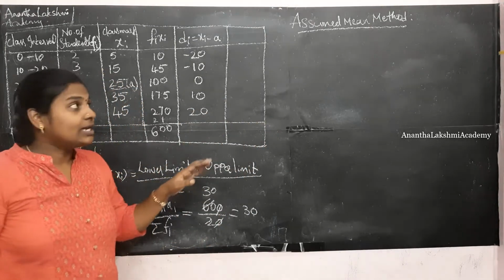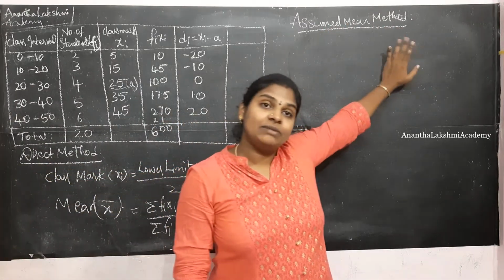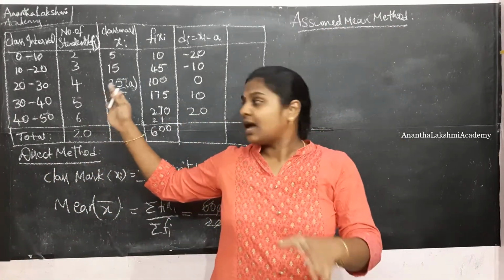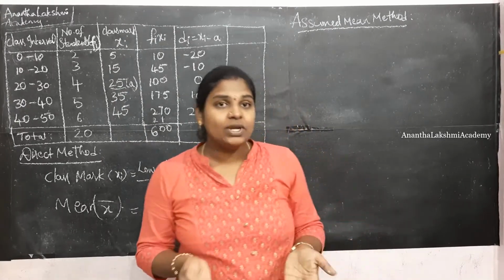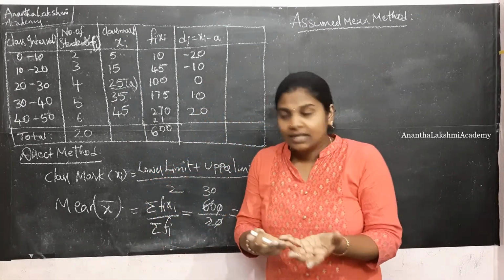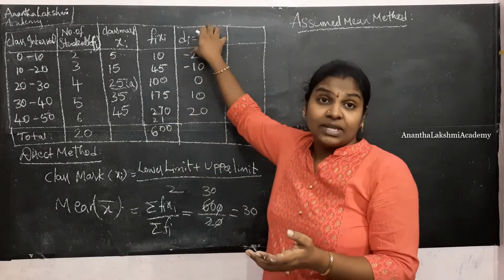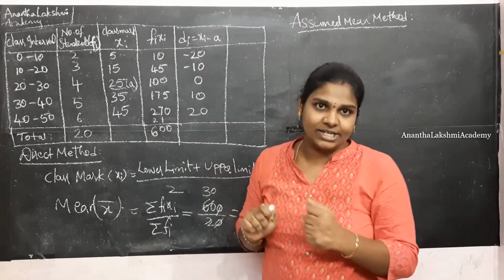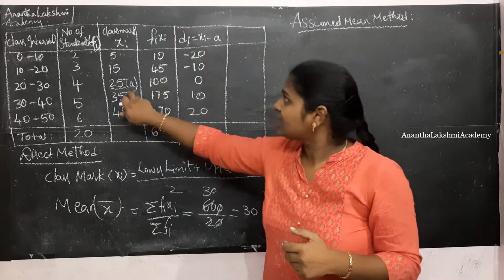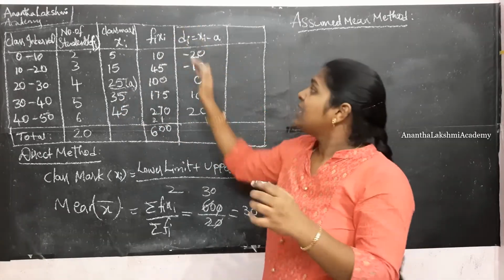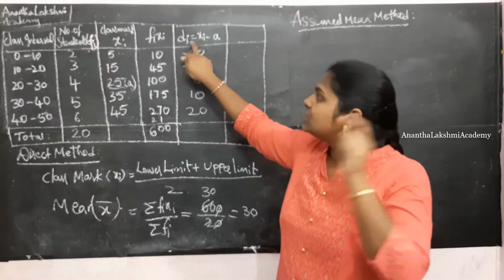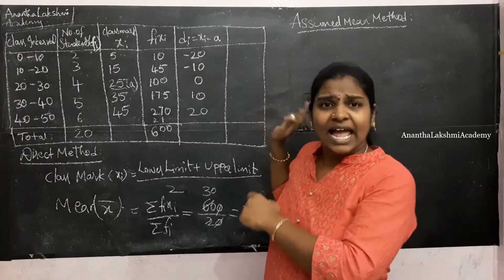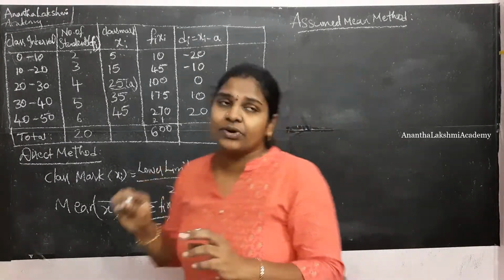Alright, now what did we say? Assumed mean method, right? We have assumed a mean and now we have calculated the deviation. Now, in order to get the actual mean, we need to figure out the mean of the deviation. Because we have assumed a mean and calculated this particular column, we need to get the mean of these deviations so that we will get the actual mean.